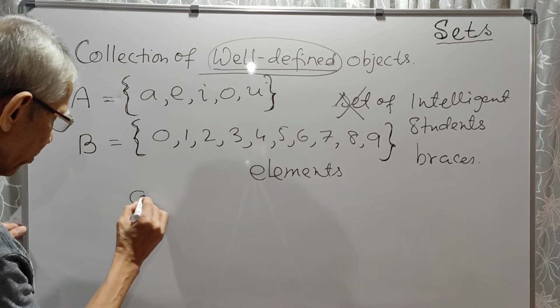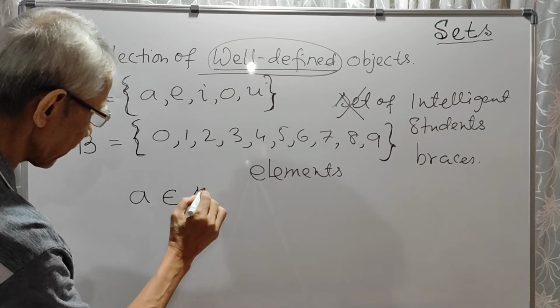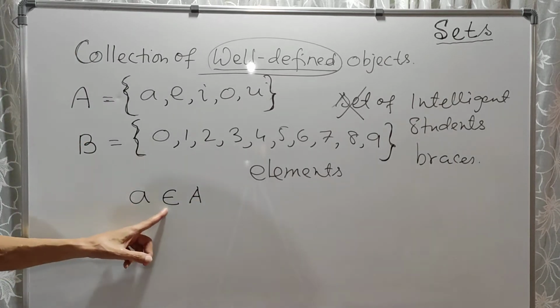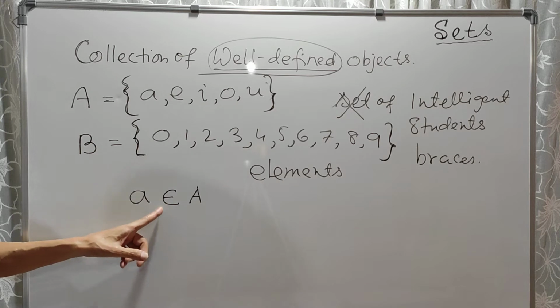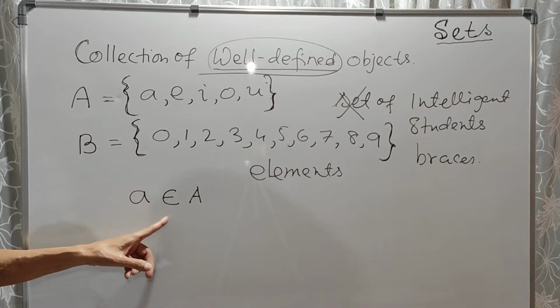Now, this is set A, and a is an element of this set A. So we write this symbol. a belongs to A. So this symbol, this is epsilon. This is the Greek letter epsilon. All right.